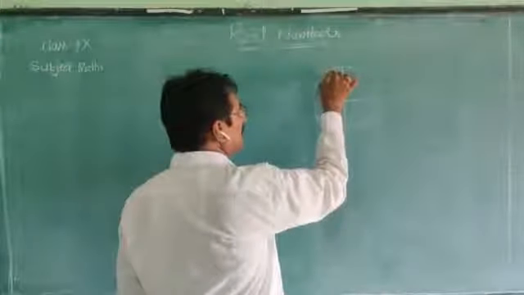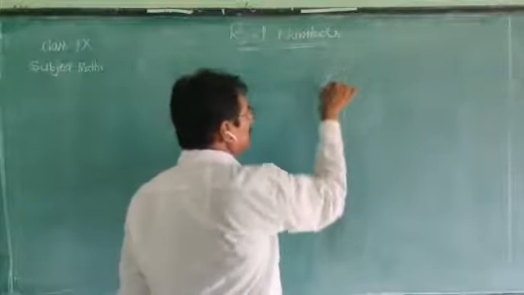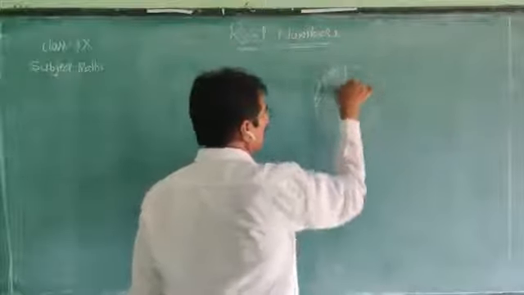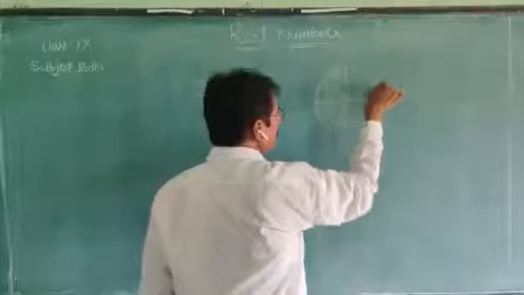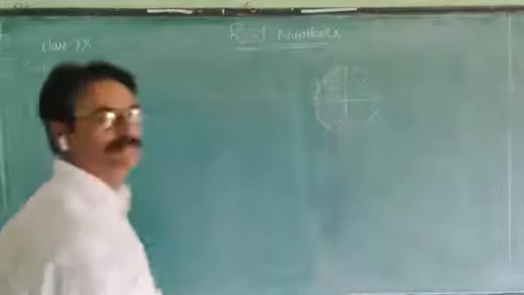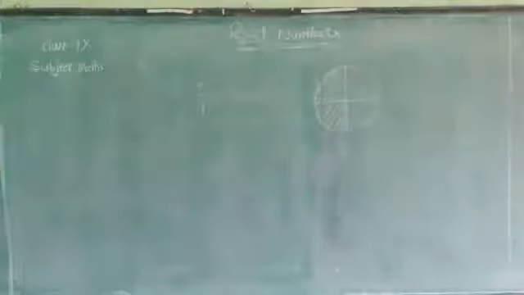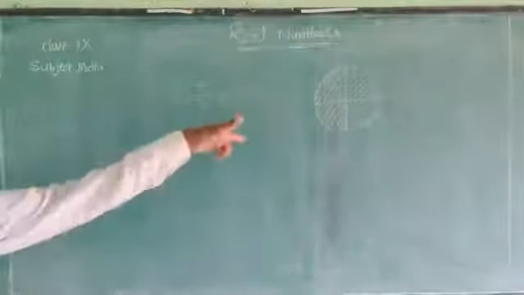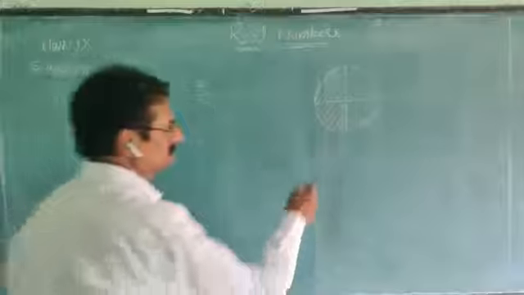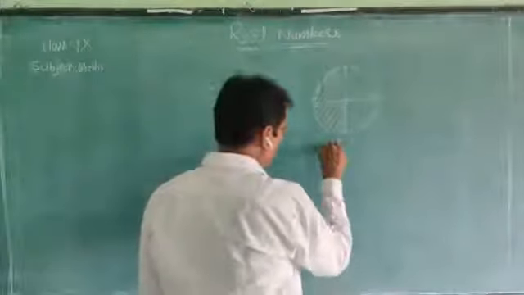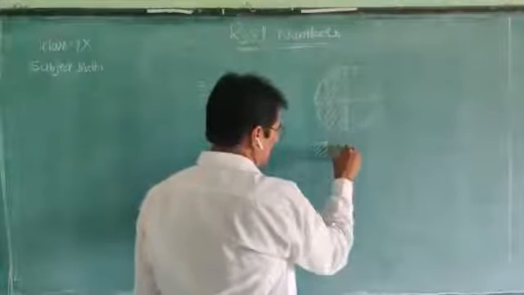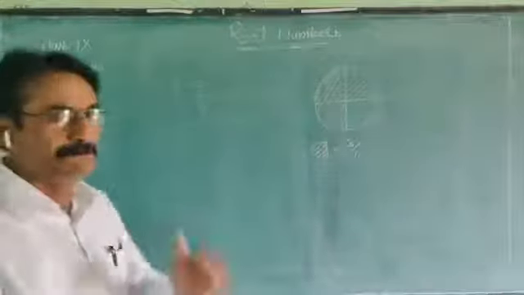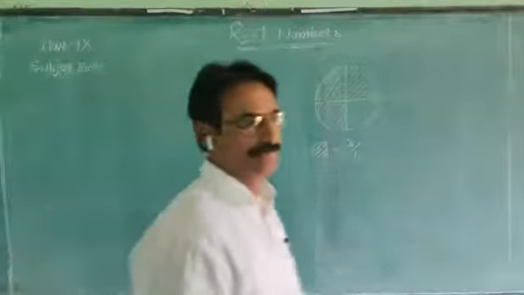Yes, shade the 3 parts. You have observed there are 4 parts. Out of 4, how many parts did we shade? 3 parts. So the shaded area denotes 3 by 4.